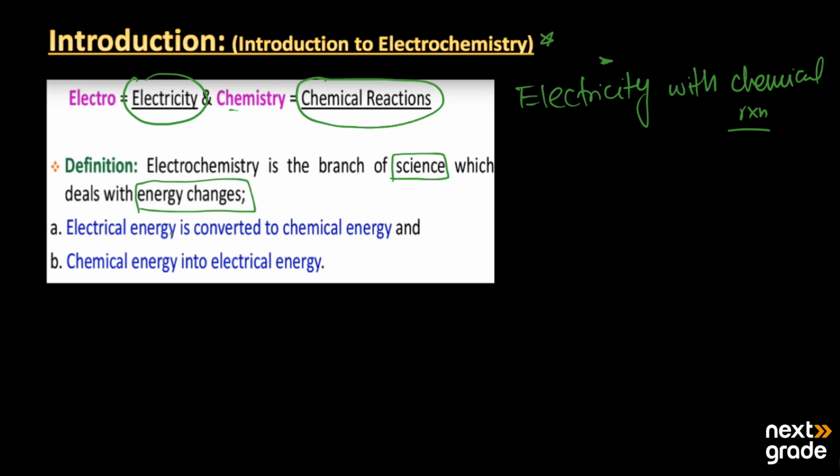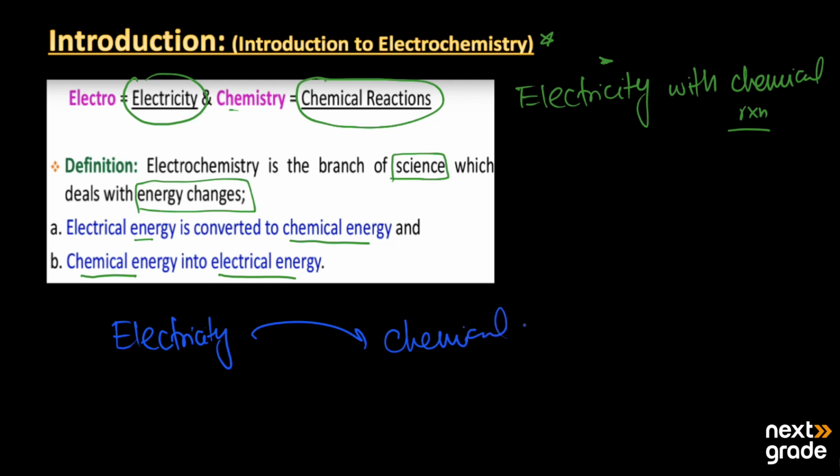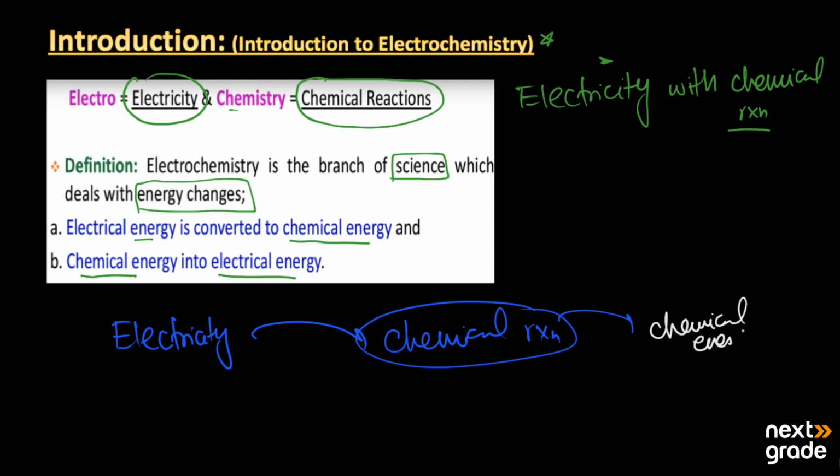And here we will discuss electrical energy, how it is converted into chemical energy, and how chemical energy is converted into electrical energy. The simple meaning is that if we have electricity, then how can we use it to drive a chemical reaction, and in this way we will gain a type of energy. This energy is known as chemical energy.